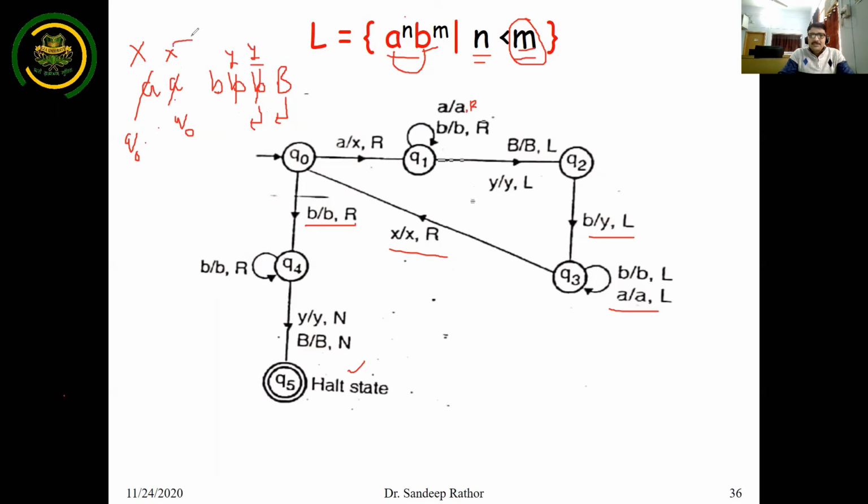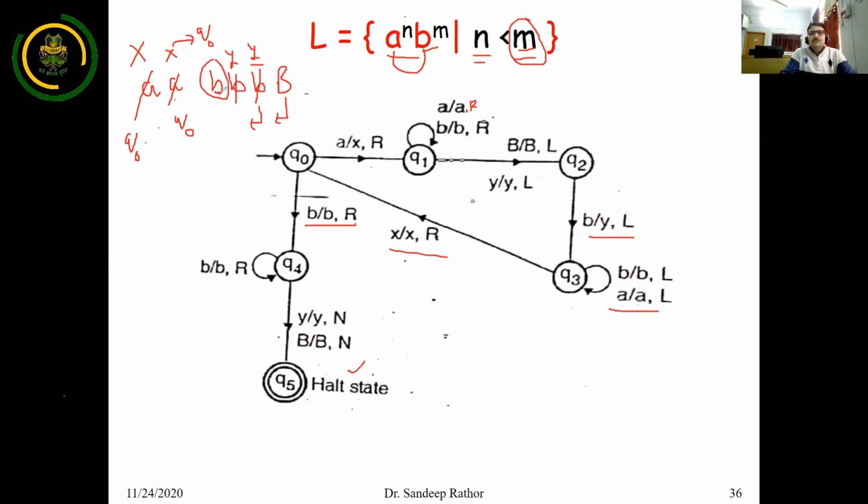So you are in state Q0 here, and now you can find that B is there. If B is there, that means A is completely converted into X. That means A is finished, and now B is remaining. That means the number of B is more than the number of A.